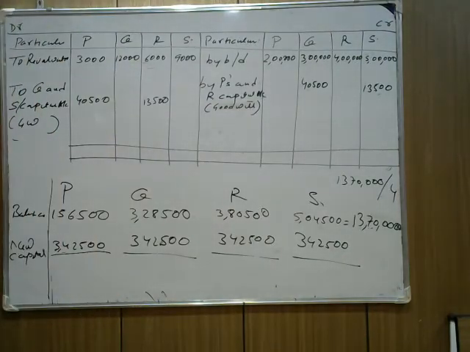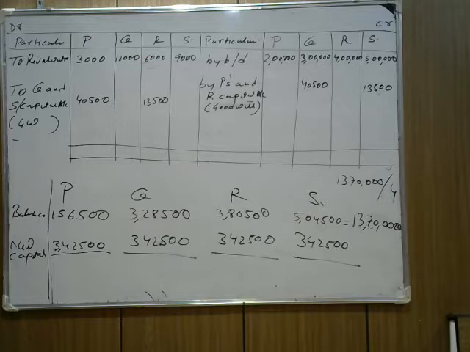So P's balance capital is coming 1,56,500. But he needs to bring 3,42,500. P has a capital right now, when we subtract this minus this, it is coming 1,56,500. But he needs to bring 3,42,500. The capital he has to bring, as per the firm, is 3,42,500. It means he needs to bring extra money.